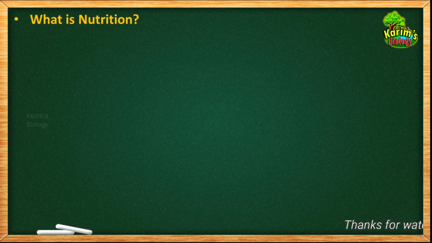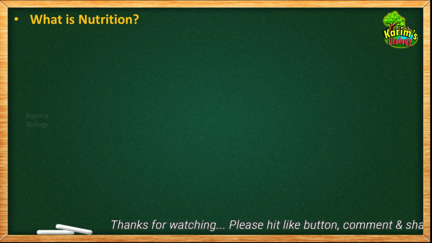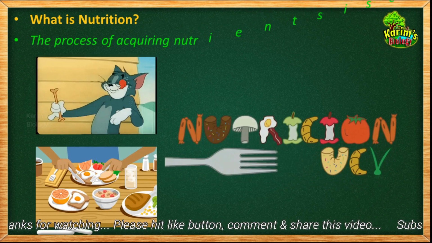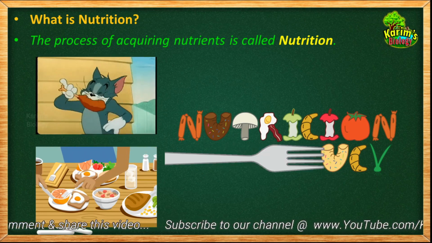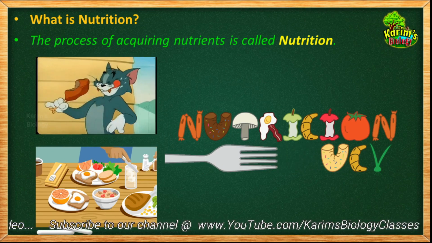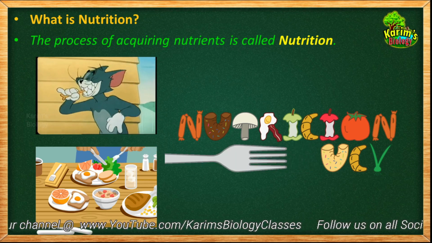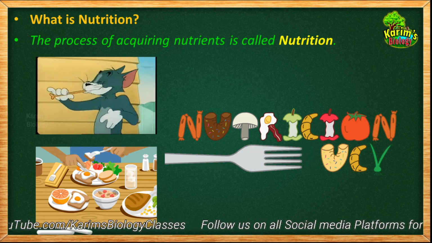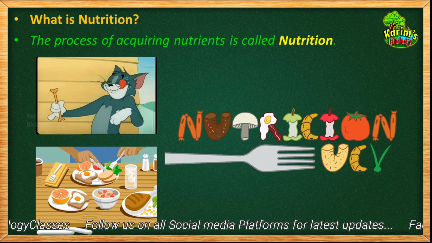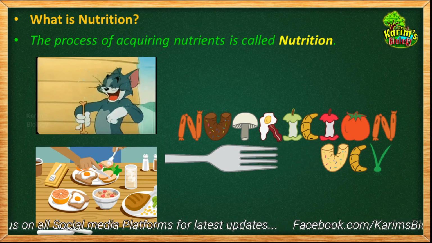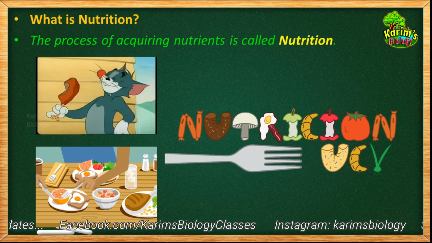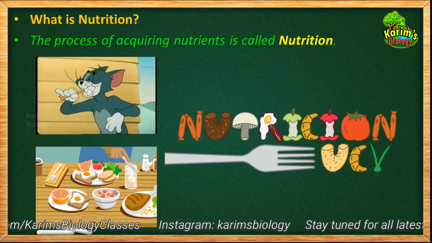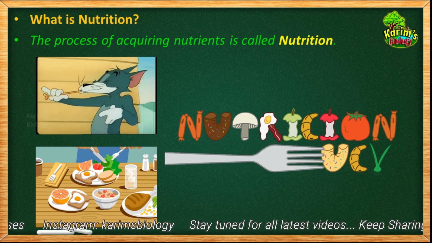First of all, we need to know the meaning of nutrition before entering into the details. So do you know what is the meaning of nutrition? It is the process of acquiring nutrients. But can you tell me how nutrients enter into your body? Yes, I am talking about eating. Right? When you eat food material, the food material contains nutrients. The food enters into your body, it gets digested, and the nutrients will be absorbed into your body. This is how your body acquires nutrients.